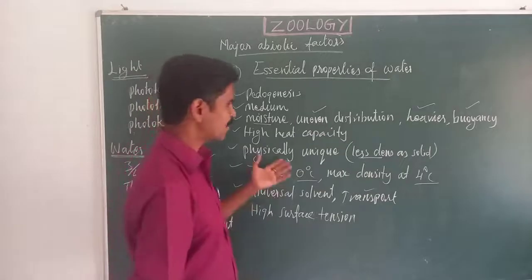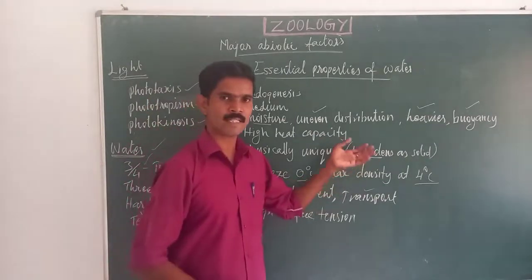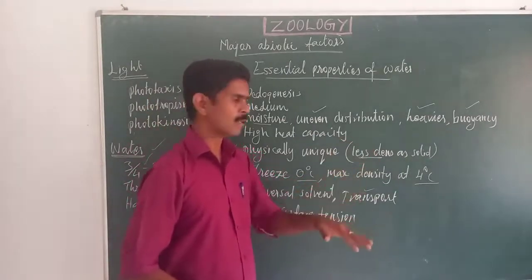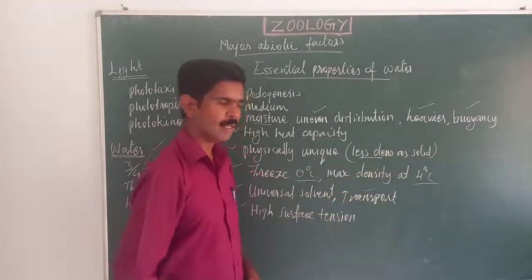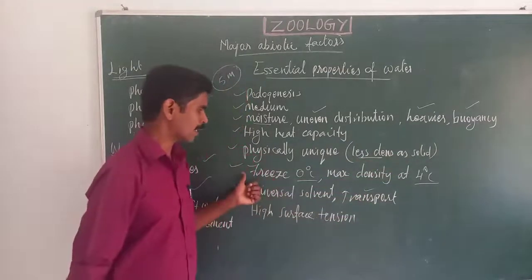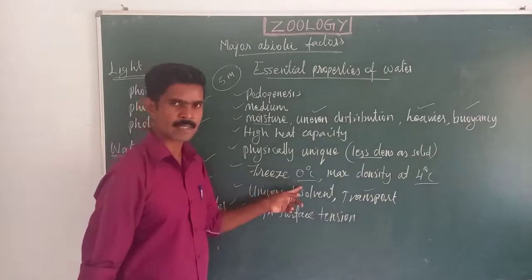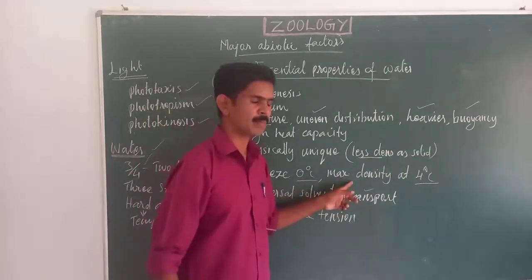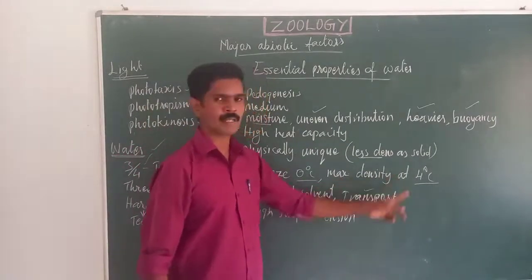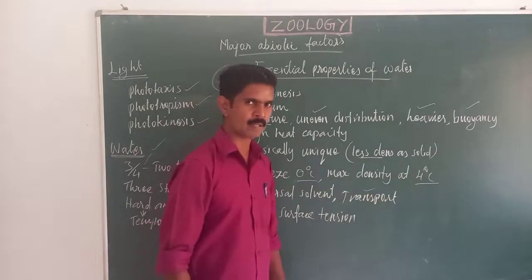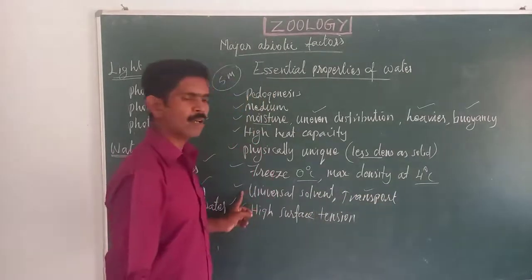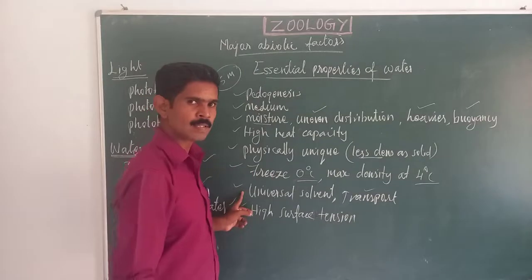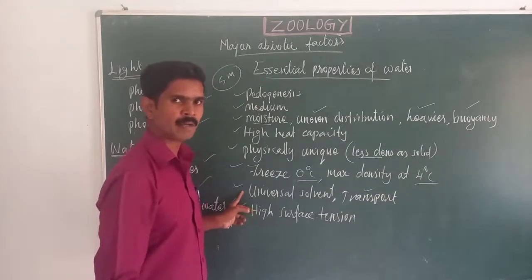Then physically inactive. Because of this character, its density is very less when it is in solid condition than the liquid condition. And the water can freeze at 0 degrees Celsius, and the maximum density of the water occurs at 4 degrees Celsius. Understand? Then next, water is otherwise called a universal solvent because it can dissolve many substances.